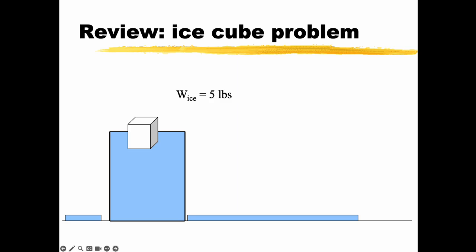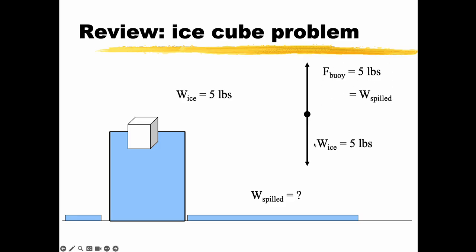So I guess the first question we could ask is, what is the weight of the water on the floor? And you know that in order to get that ice cube to float, it needs to displace a weight of fluid equal to its own weight. So in the force diagram, the buoyant force is 5 pounds. There must be 5 pounds of water spilled onto the floor, because if the weight of the ice is 5 pounds down and it's floating, the buoyant force must be 5 pounds, and we know that the buoyant force is equal to the weight of the water displaced. So I've got 5 pounds of water sitting on the table.